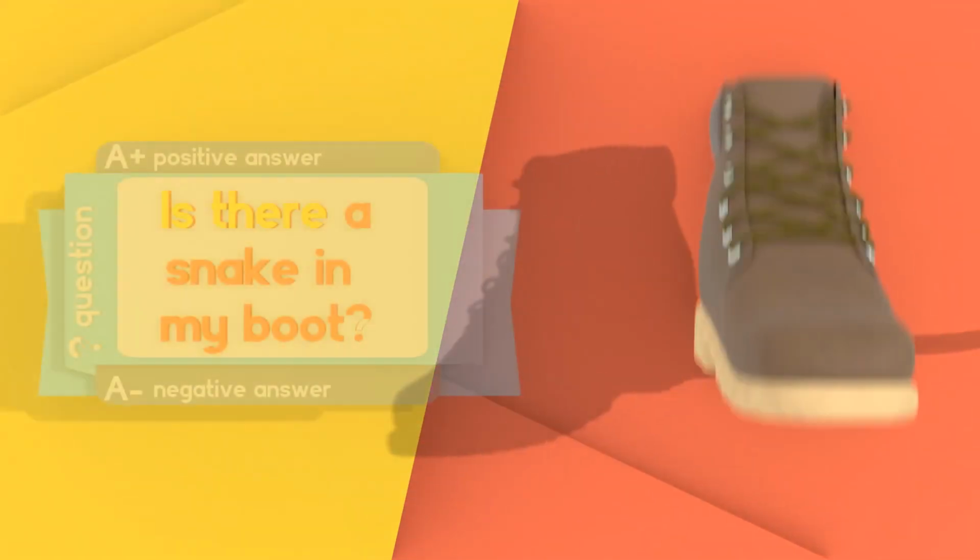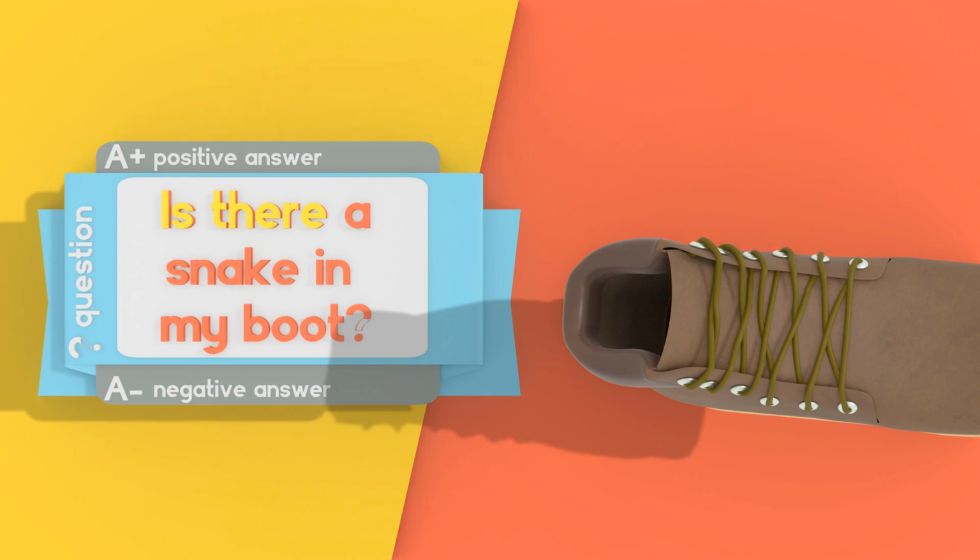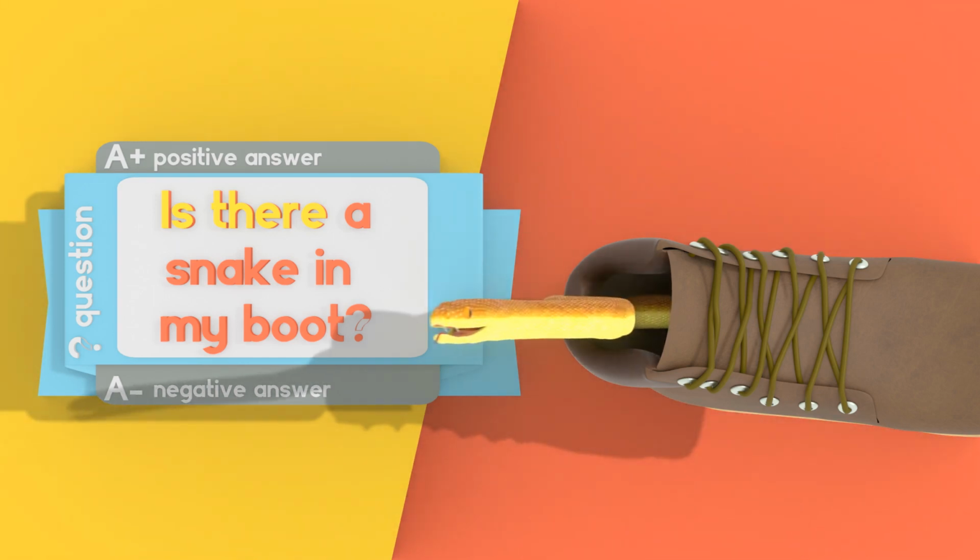But what about when we want to ask questions? There is or there are. If we have an is there question, first thing you want to do is switch the places of there and is. Is there, not there is. For the question, is there. So is will be first, there will be second. Not there is for a question, is there? Is there a snake in my boot?